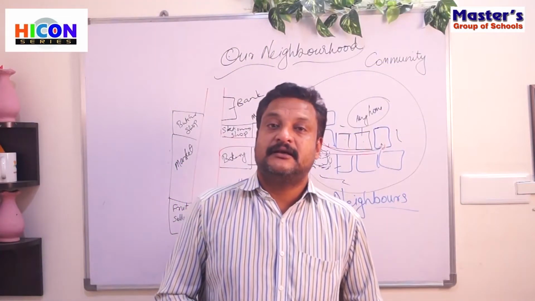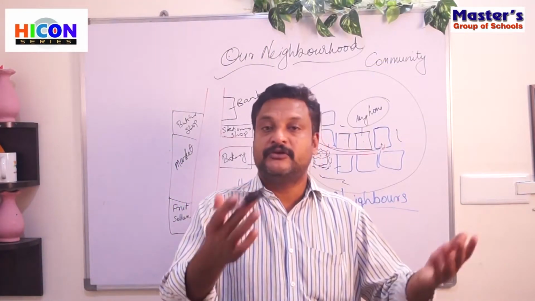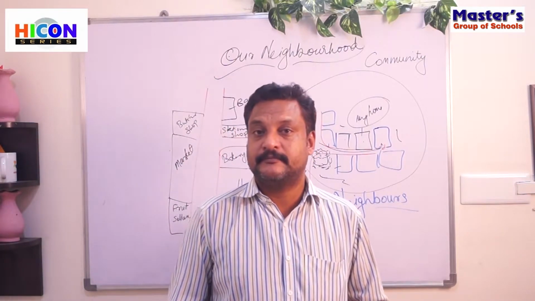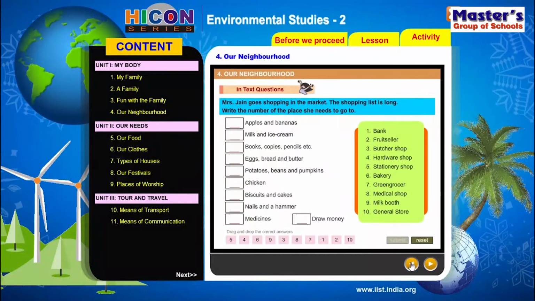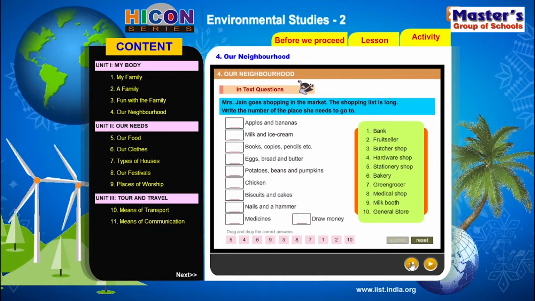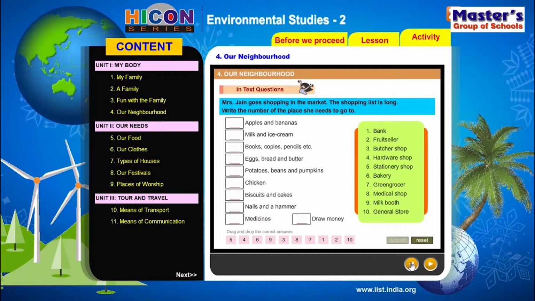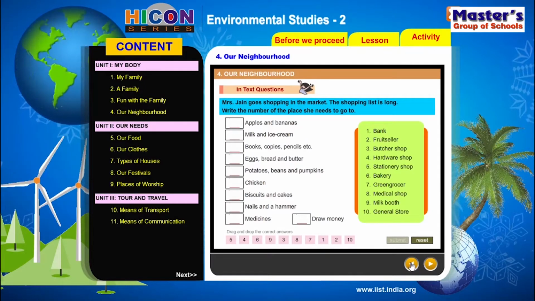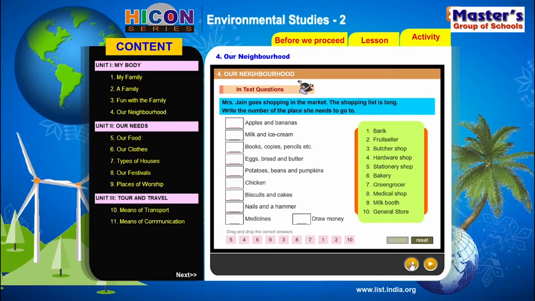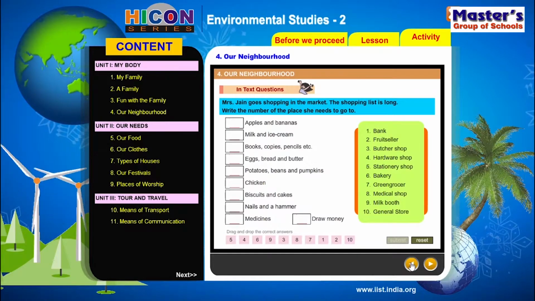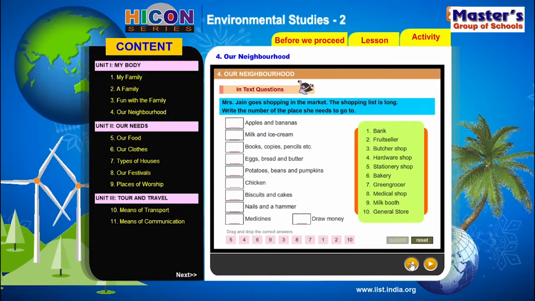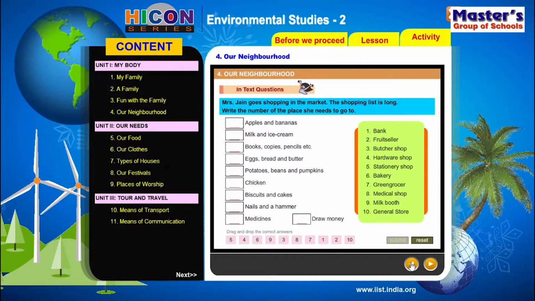For the lesson, and now we will go on to the exercise part, right? EVS second class fourth lesson. So children, we have already completed the lesson regarding our neighborhood, and now we have got some exercise part over here. So there is a question here.